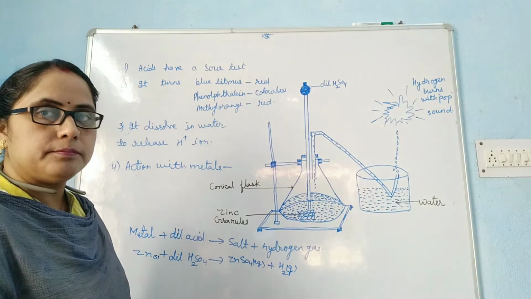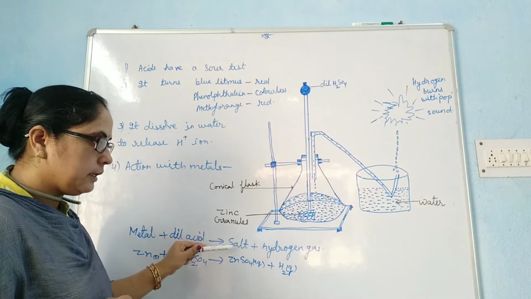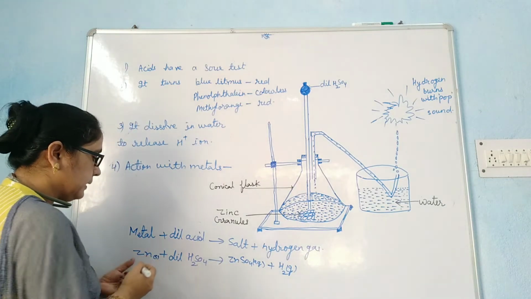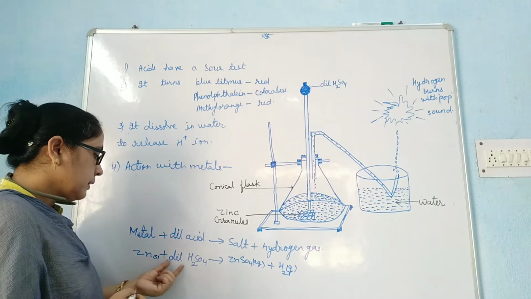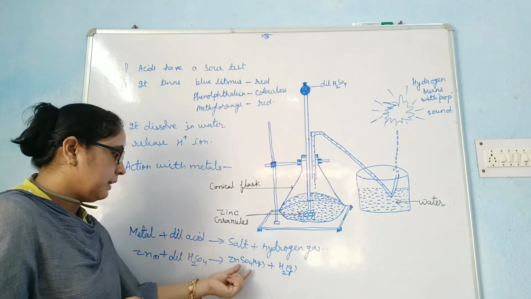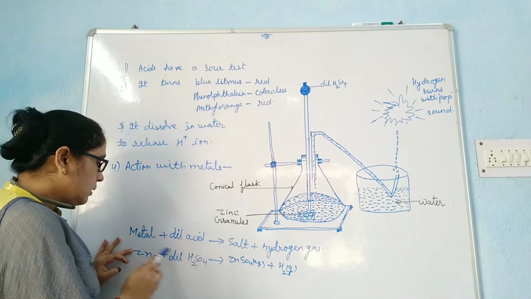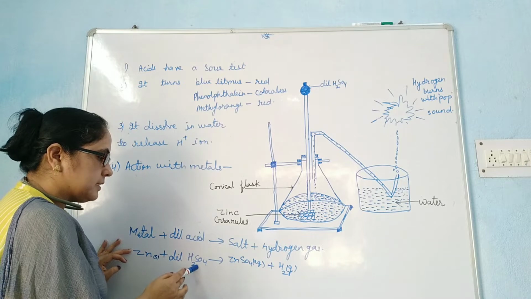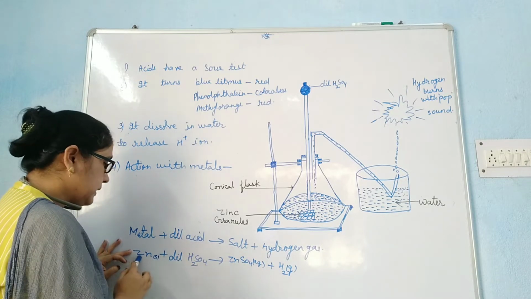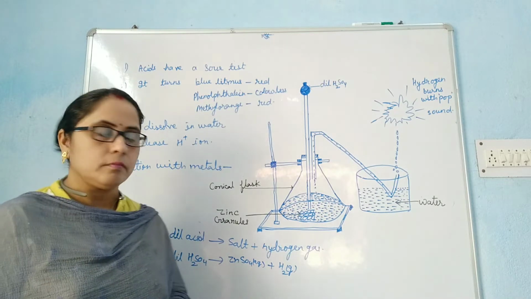See this equation. When metal reacts with dilute acid, it forms salt with the evolution of hydrogen gas. Suppose zinc granules in the form of solid react with dilute sulfuric acid to form zinc sulfate. Zinc is more reactive than hydrogen, so zinc displaces the hydrogen of acid in the form of hydrogen gas and forms zinc sulfate in the aqueous solution.